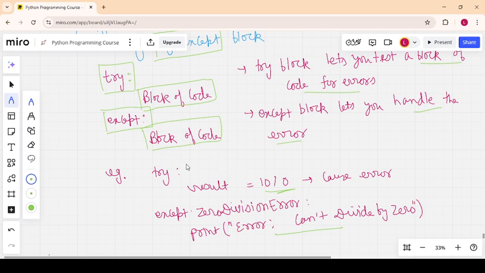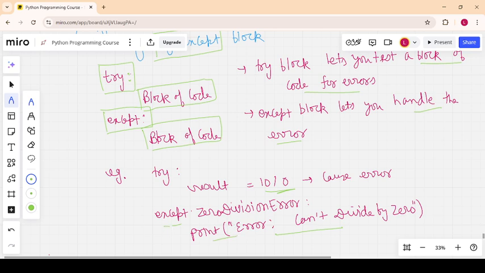Okay, so in a try, what happens? First it tests the code. If the code does not give an error, the except block will not be executed. The except block will be executed when it leads to an error. So try is nothing but checking the code, testing the code. If the code does not give an error, it will execute as it should. If it gives an error, the except block will handle it.